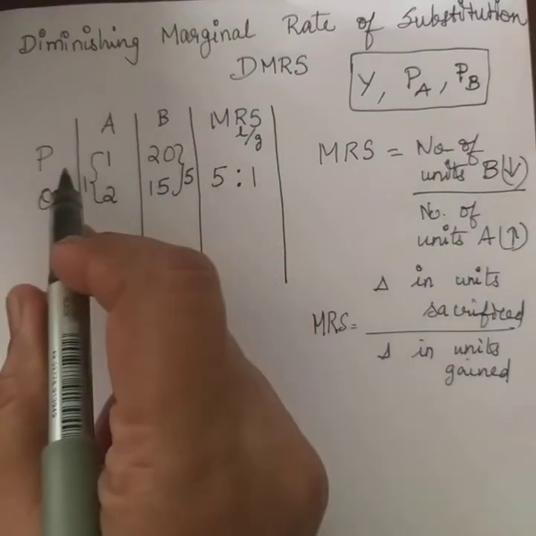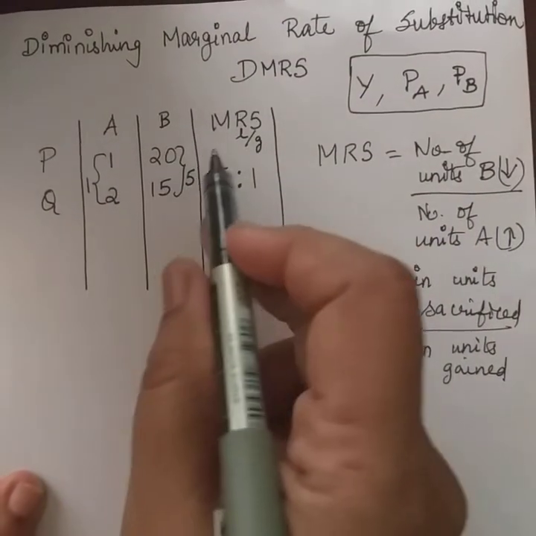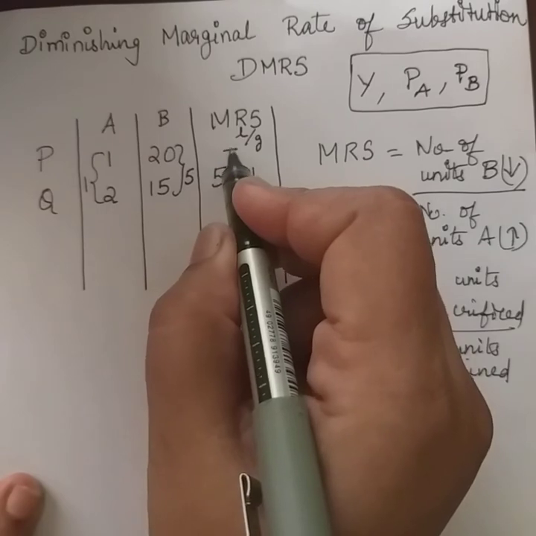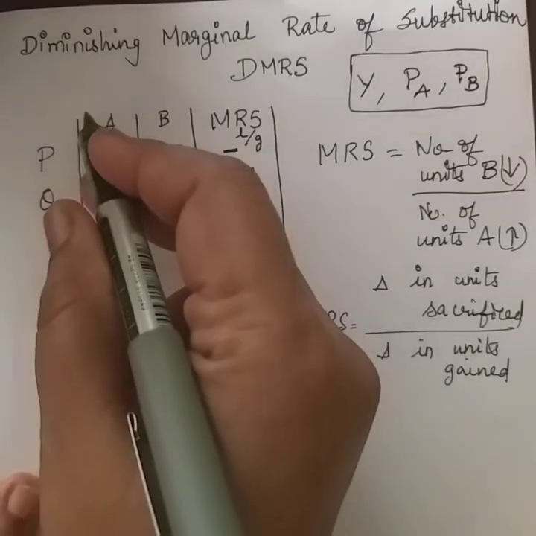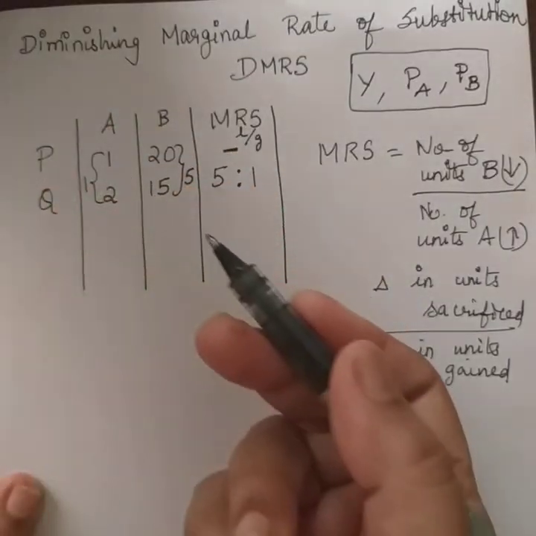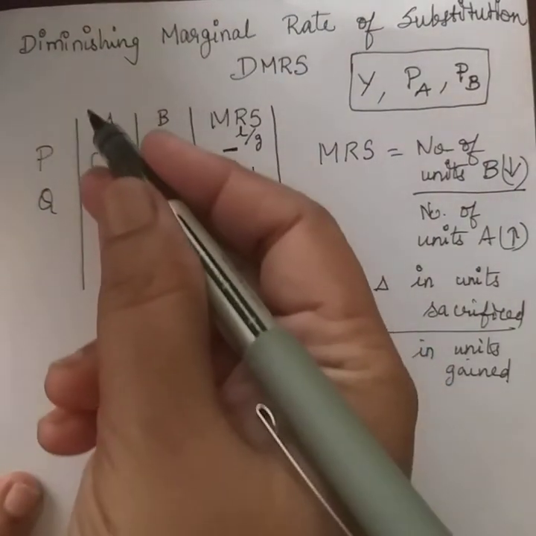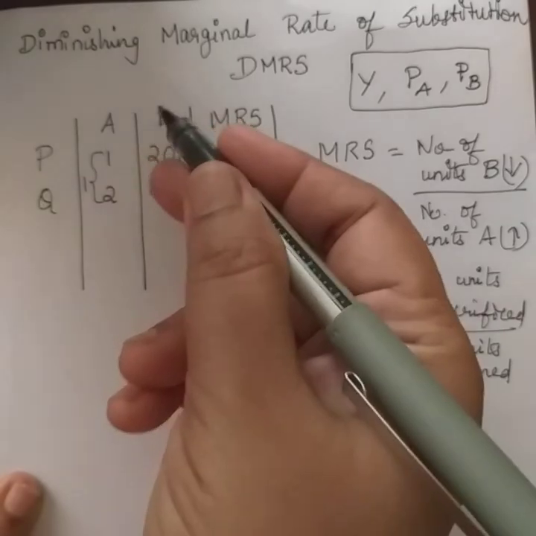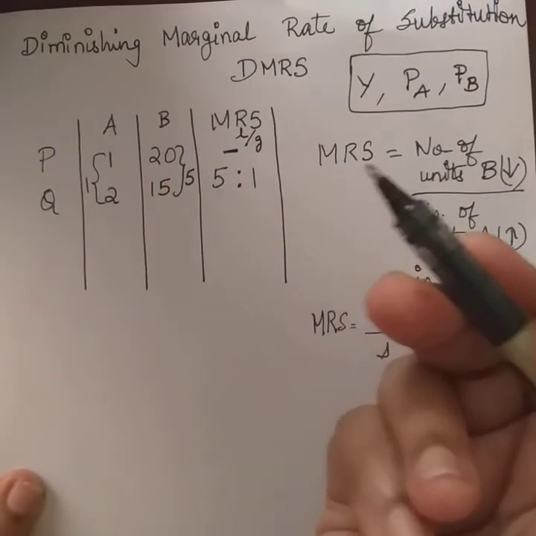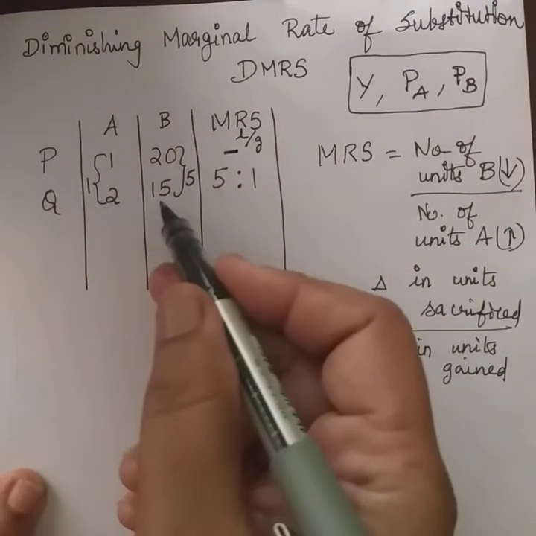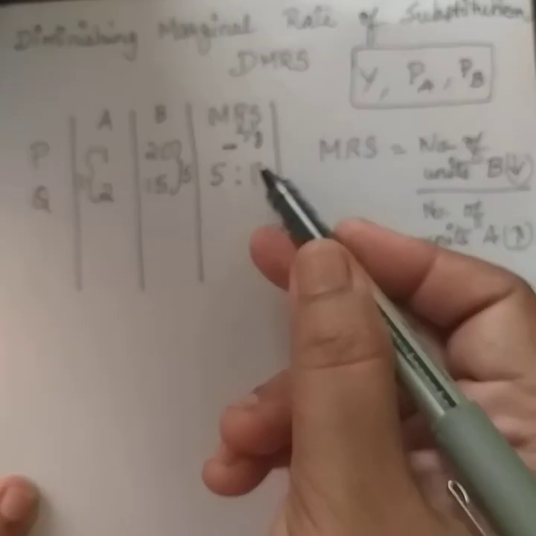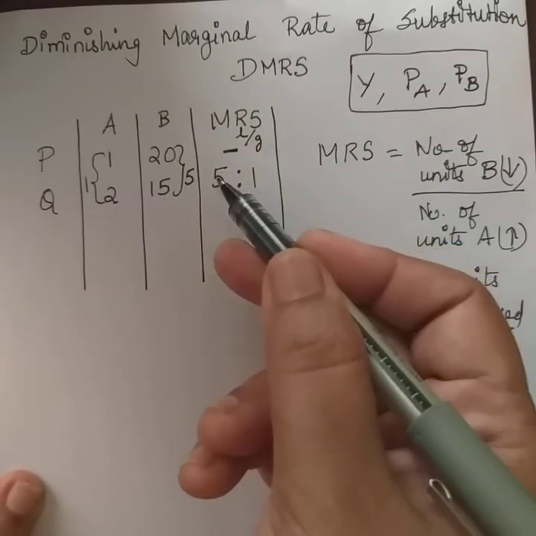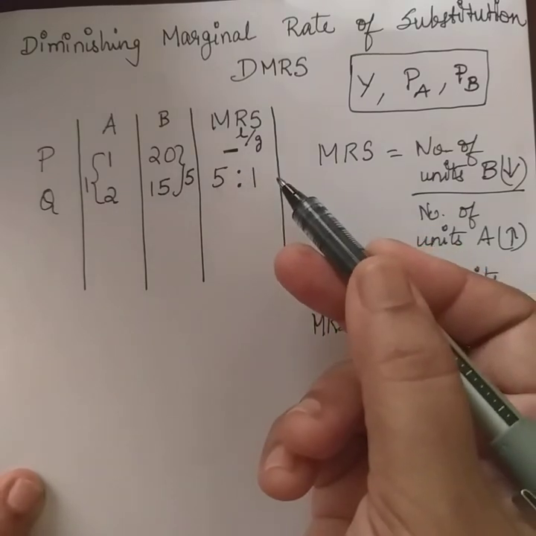So for the first combination, you will not be able to calculate the marginal rate of substitution simply because before P, the combination is not known to us. So the change in the two commodities cannot be assessed. So right from the second combination, we will be able to calculate the MRS, or the marginal rate of substitution.